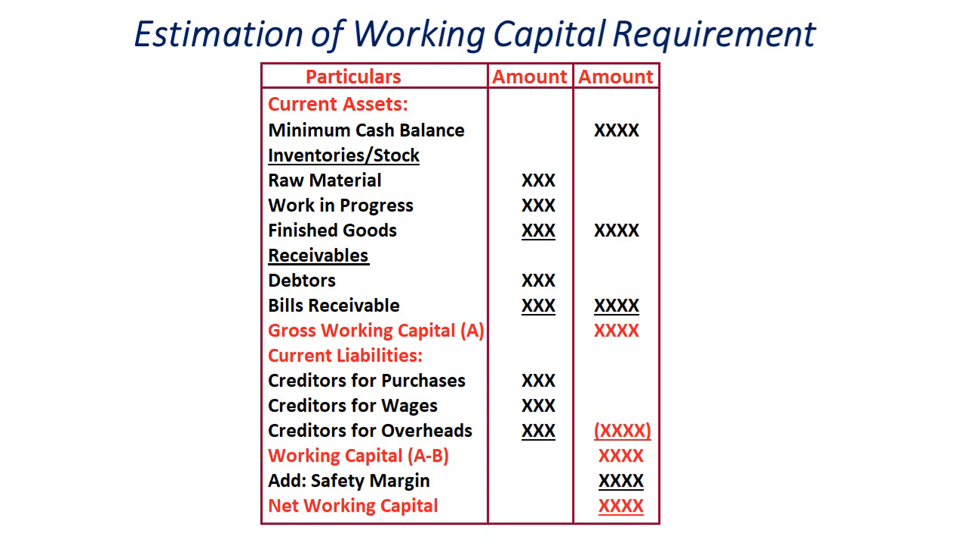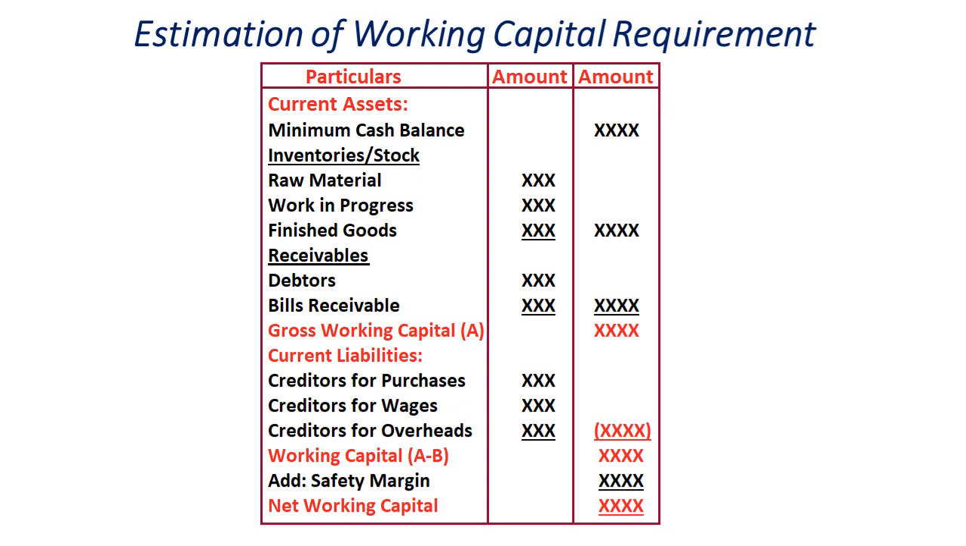Then summation, then receivables, that is bills receivable as well as debtors. So all these are current assets. When you make the summation, the resultant figure we call gross working capital. From this gross working capital we will deduct the current liabilities: creditors for purchases, creditors for wages, creditors for overhead expenditure. Once we deduct these creditors, the resultant figure is called working capital.